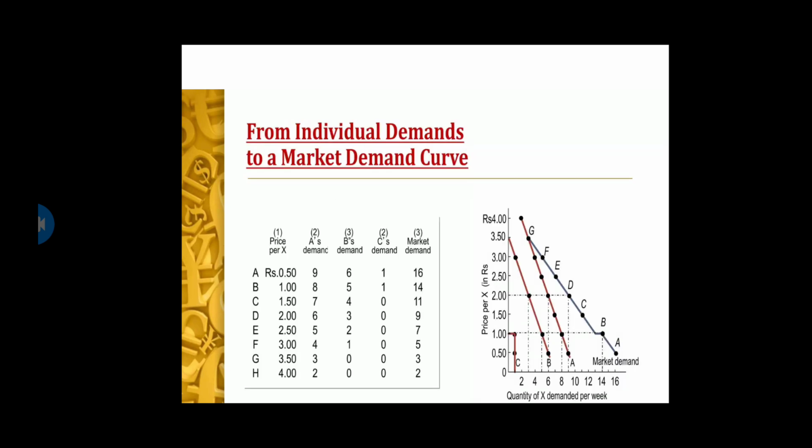Here is the market demand curve and market demand schedule. This table shows that at a particular price, what is the demand of different customers, and the total of all the customers' demand will form the market demand. In this table, we can see that the same pattern has been followed in all the customers' demand. When the price of the product goes on decreasing, the quantity demanded of the product increases. This same thing is shown in the market demand curve.